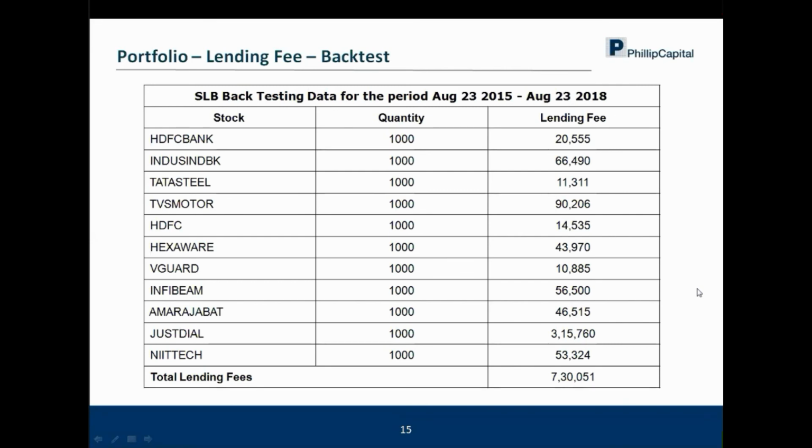Then we have a comment that the back test is excellent. Okay, thank you. What are the brokerage charges? That will be given by the respective RMs or the salesperson. Lending rate is based on demand and supply. But you can also visualize the lending rate with respect to the spread between the cash and the futures. So futures are trading at a discount, and whatever that spread is can also give you a certain amount of idea.